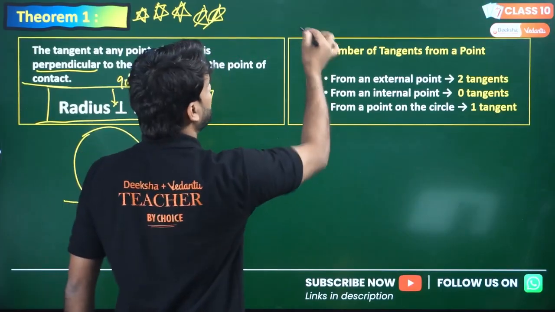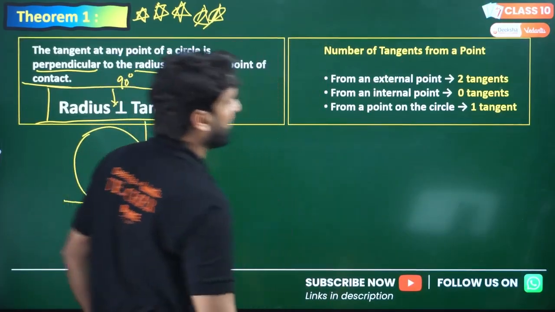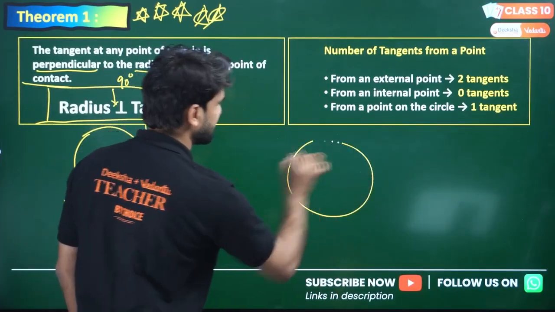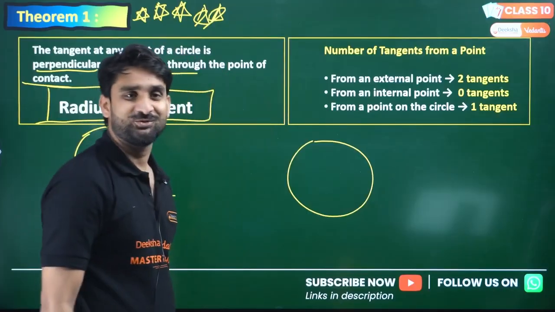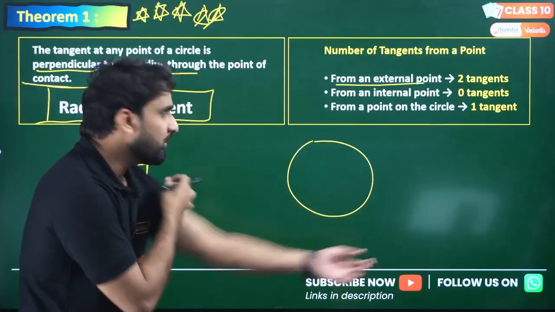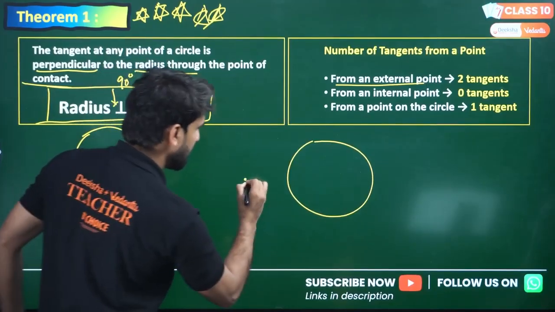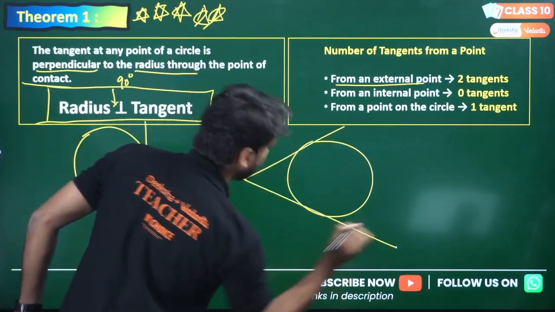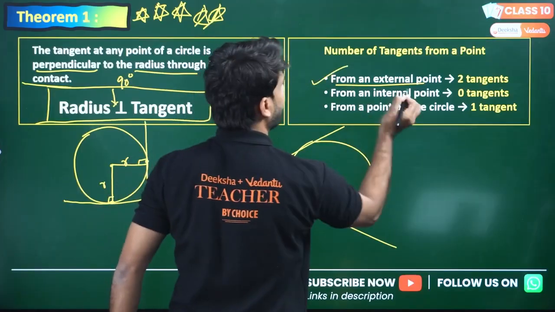So what is this point here? Number of tangents from a point. So let's say, my dear lovely kids, this is a circle here. Look at the circle. From an external point, how many tangents can you draw? If I ask you, there is an external point, how many tangents? One tangent or two tangents? Two tangents can be drawn from any external point.